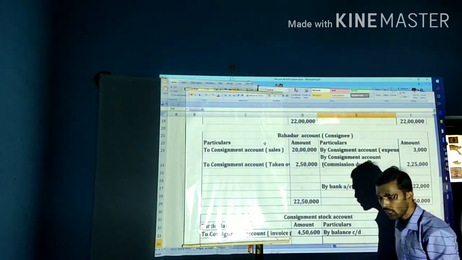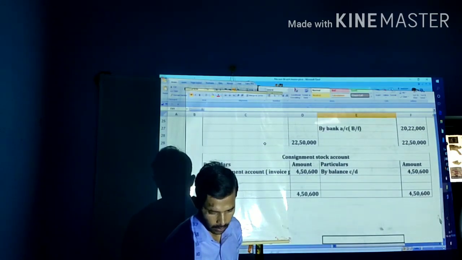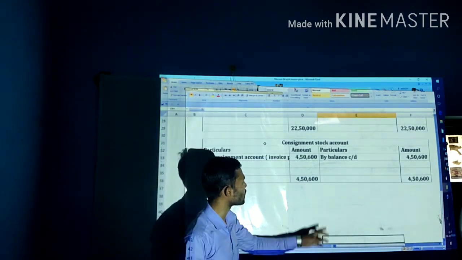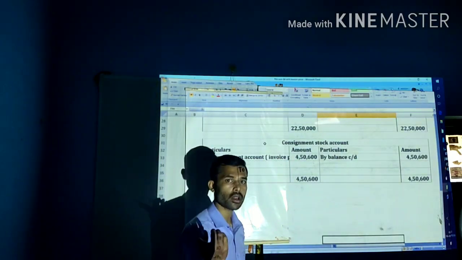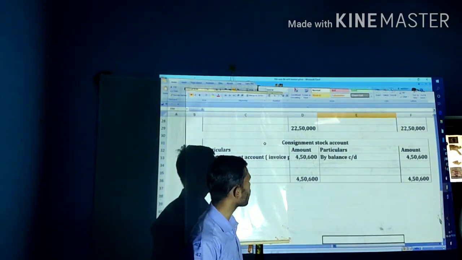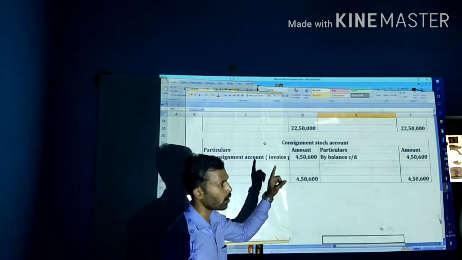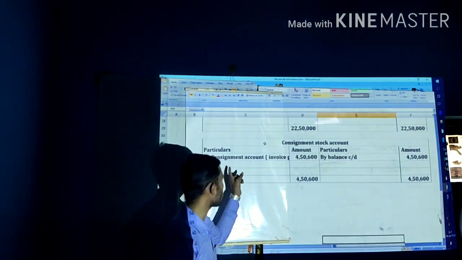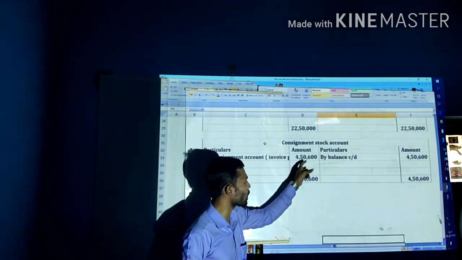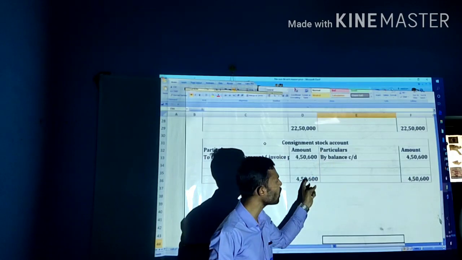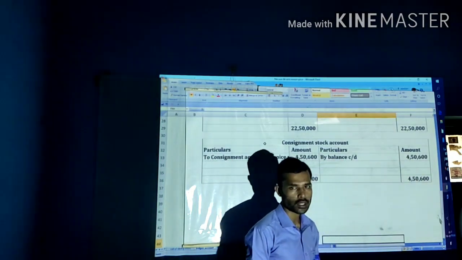20,22,000 will be the amount remitted to the consignor. Next, the final one, it is the consignment stock account. Consignment stock account, debit to consignment account, in consignment stock account, to consignment account at invoice price, how much? 4,50,600. Right, next one is by balance carried on, there is 4,50,600.